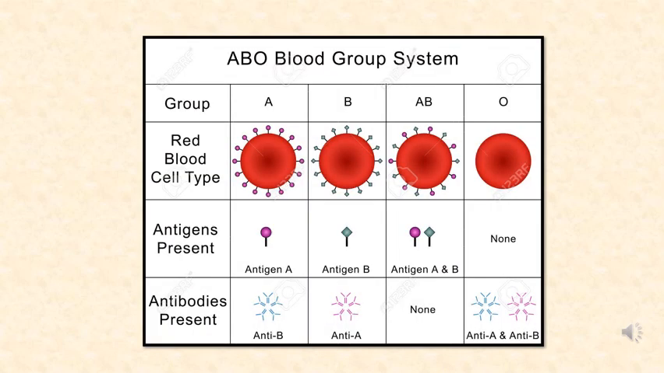Look at the table, children. Group A has antigen A and anti-B antibodies. Group B has antigen B and anti-A antibodies. In group AB, both antigens A and B are present and none of the antibodies are present. In group O, no antigens are present and therefore both anti-A and anti-B antibodies are present.